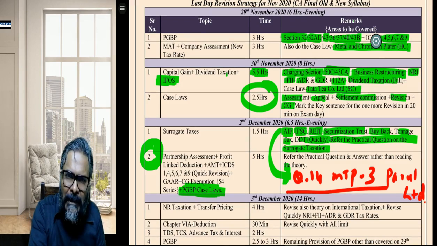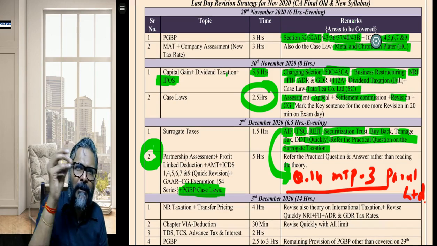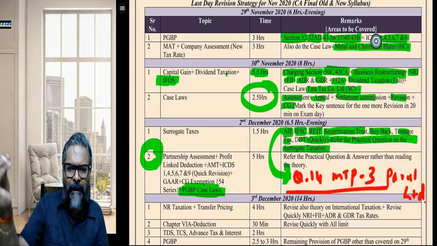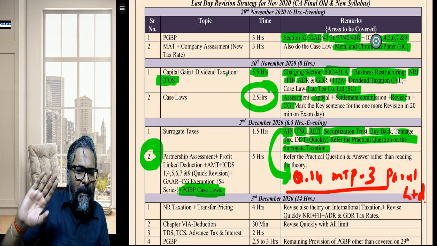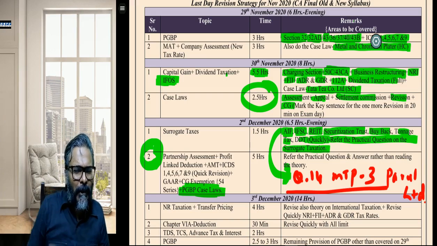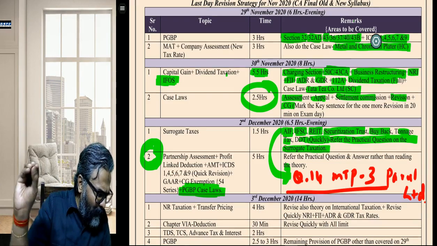And the PGBP case laws. When I say PGBP case laws, I mean the case laws relating to classification, and the case laws relating to deductions under the head PGBP, bad debts, everything which has to do with PGBP, the profit linked deduction of 35AD, Sibros Hotel. Remember that particular case law? There are certain case laws like that, and those case laws, students, need to be looked at.